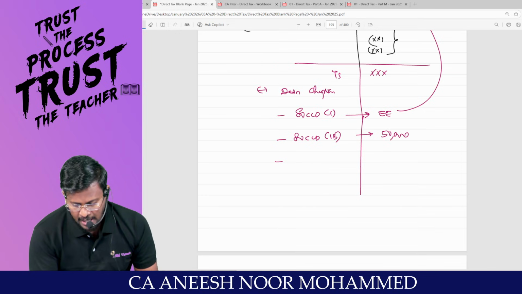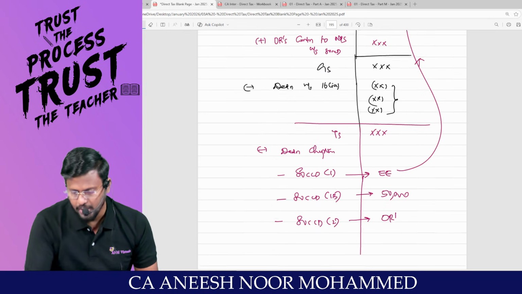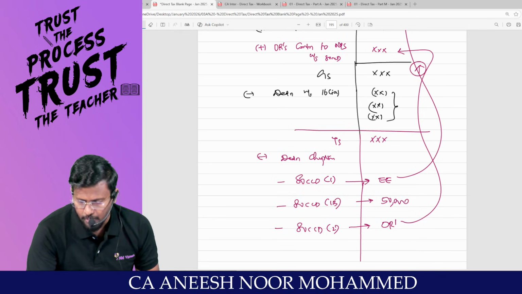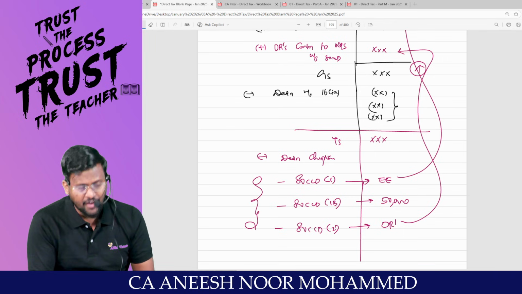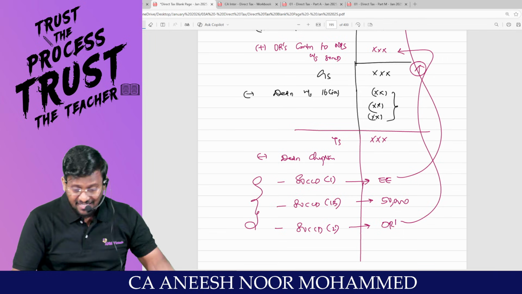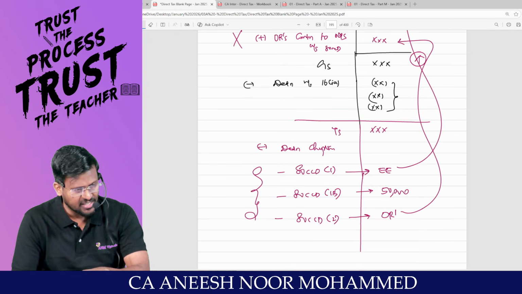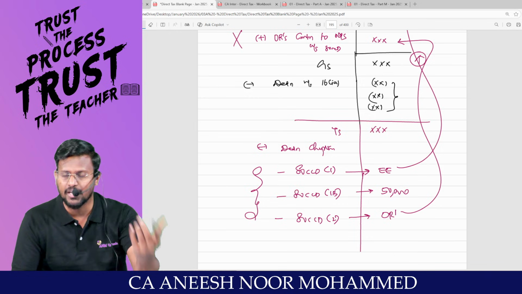Am I right? And 80CCD subsection 2 is whose contribution? That means if you include here only, your gross salary will be higher. And if you claim it as chapter 6A deduction, then no effect will be there for the income. Otherwise, if you don't include here, you will be claiming a chapter 6A deduction which has not been included in the gross total income. Are you understanding the logic?